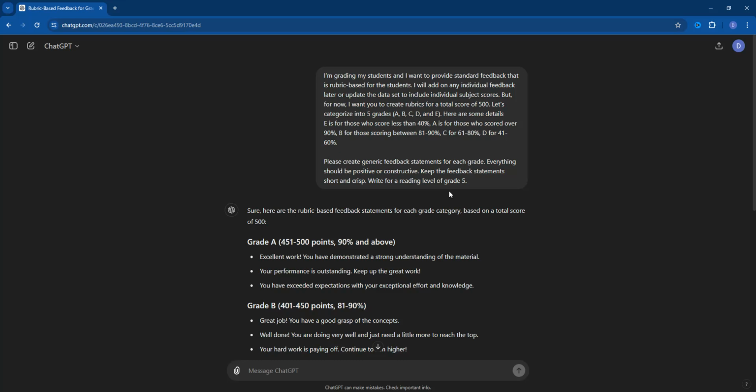But for now, let's look at this prompt here. It's called a prompt. Any instruction you give to ChatGPT is called a prompt. So what am I writing here? I'm grading my students and I want to provide standard feedback that is rubric based for the students. I will add on any individual feedback later or update the data set to include individual subject scores.